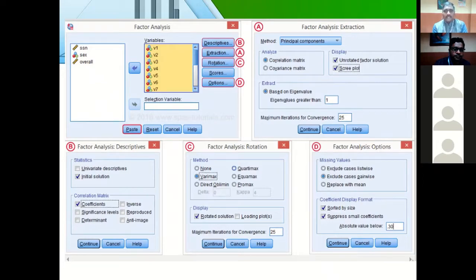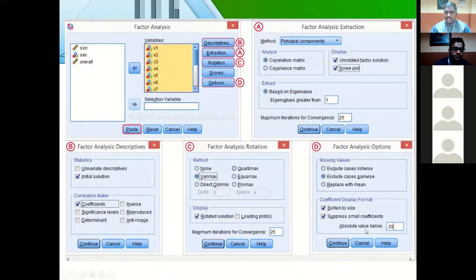So this is the third option that you need to enable, under the option called rotation. Clear? And under scores, you don't need to do anything. There is another option called options, the last option. Here you have to select two important things. One is sorted by size. You have to enable that.